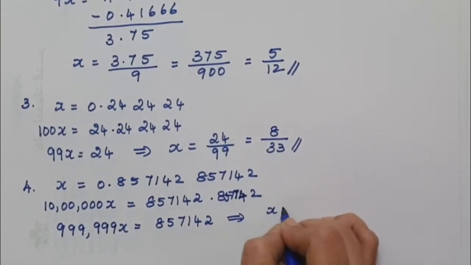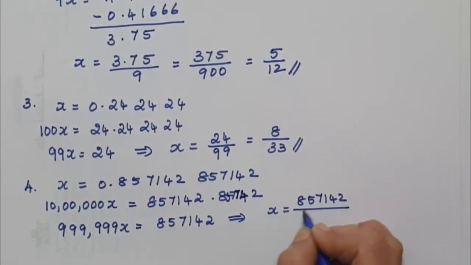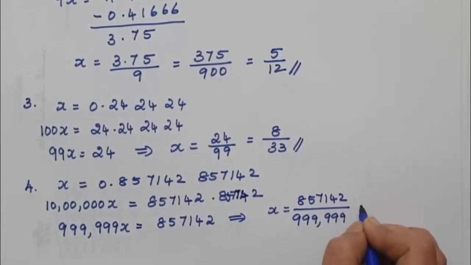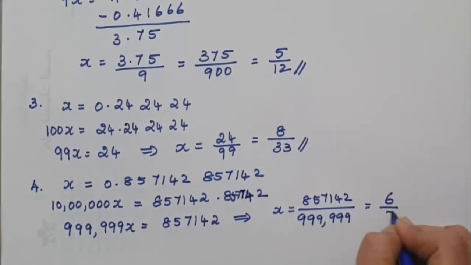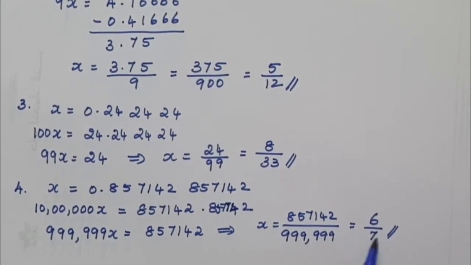So which implies x will be equal to 857,142 divided by 999,999. When we simplify it, we get our answer as 6 over 7. Insert these values in the calculator and you'll get your final answer as 6 over 7.